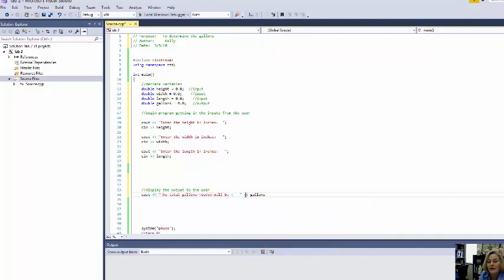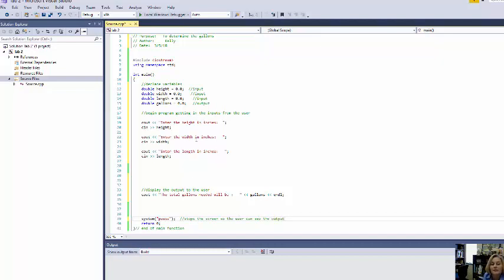I'm also going to do an end line after this because it makes my screen pretty, keeps things from running together. Remember I have system pause. Again, I think you should come in here and put a comment that it stops the screen so the user can see the output.